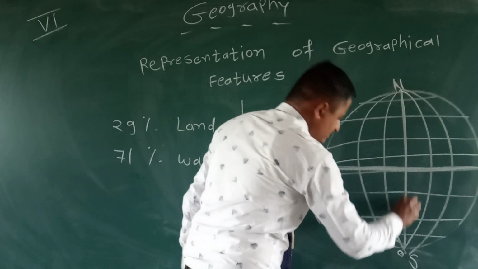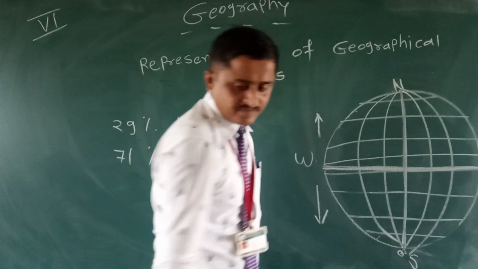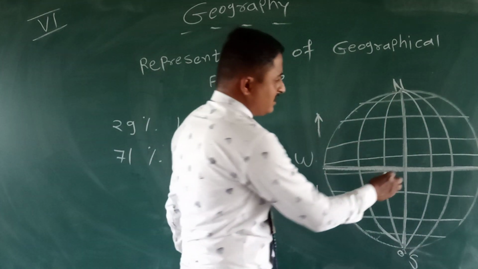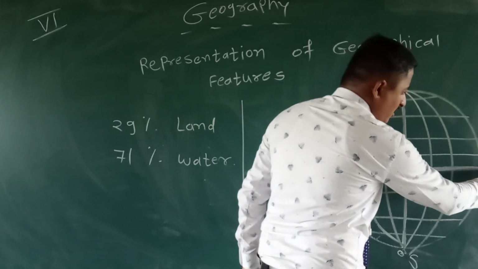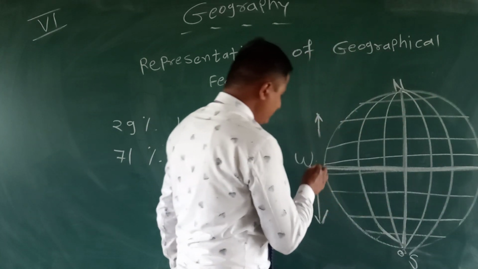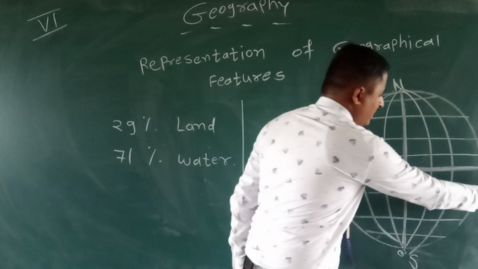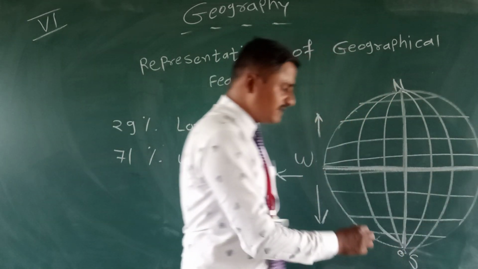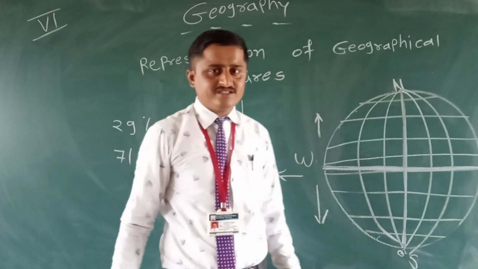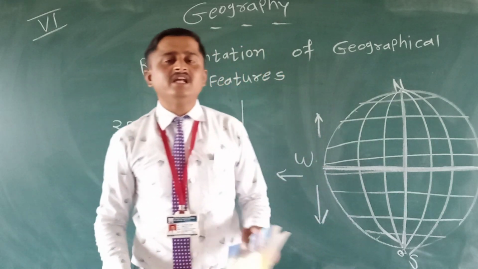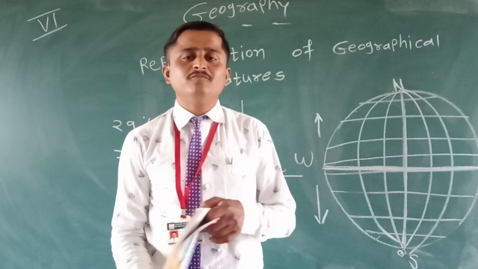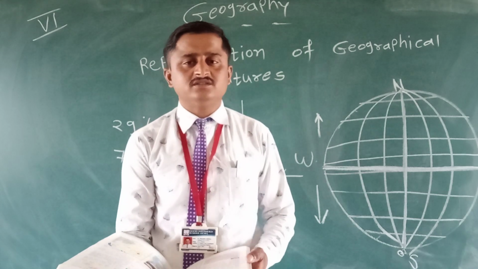Same thing. This is the 0 degree prime meridian. One part is called the eastern hemisphere and the other part is called the western hemisphere. So the four hemispheres on the earth's surface are clearly visible on the globe.